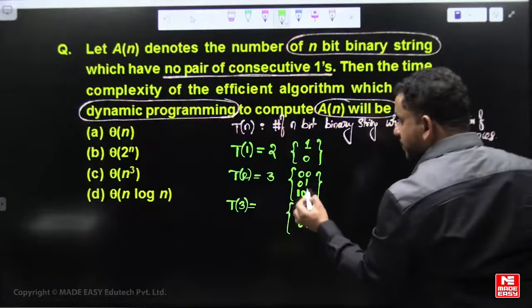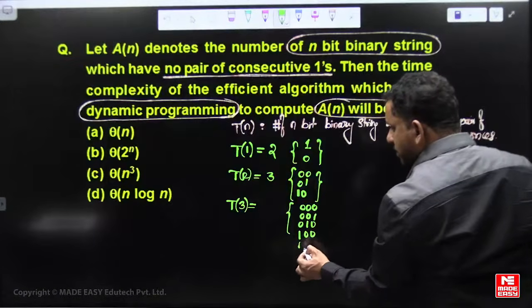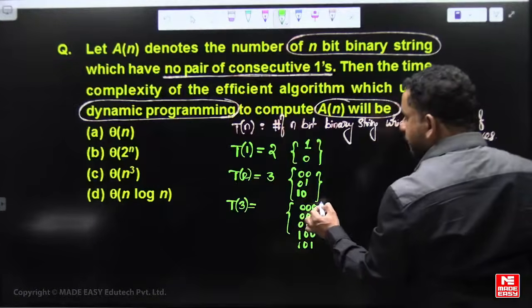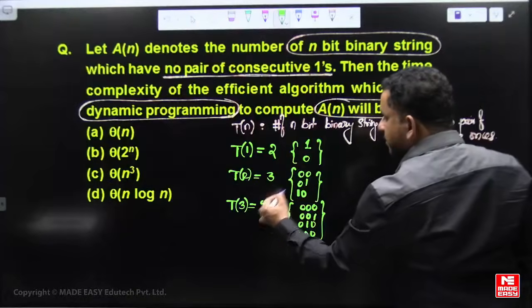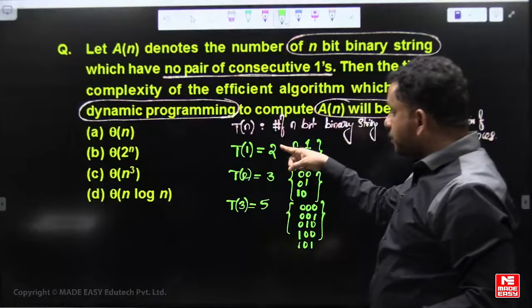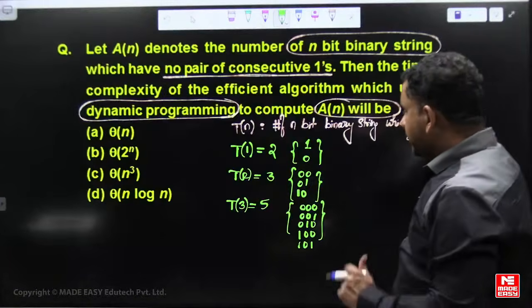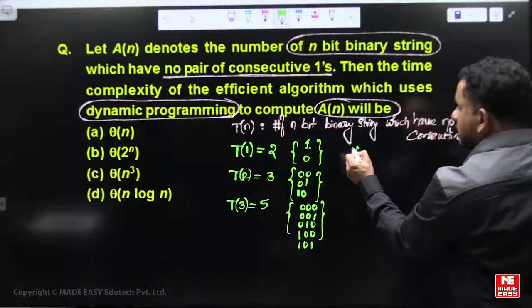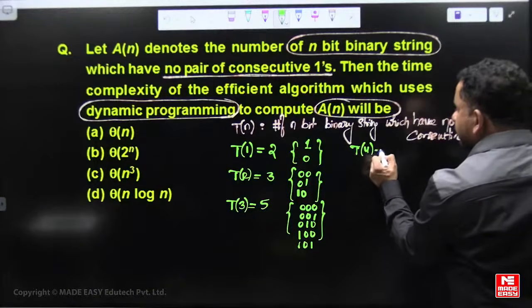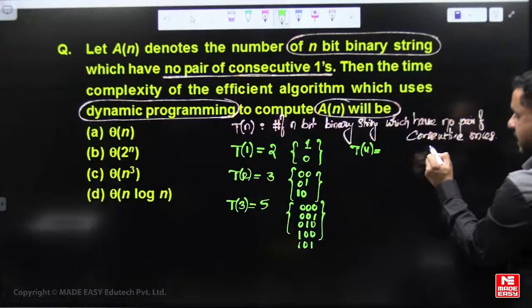Those are two more choices: 1 0 0 and 1 0 1. That means 5 sequences. T of 1 is 2, T of 2 is 3, T of 3 is 5.